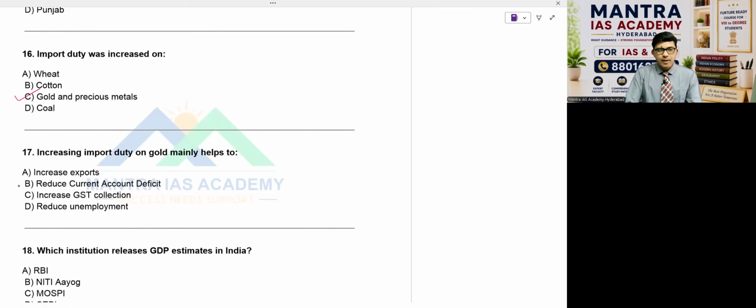So deficit means what? You know the meaning: outgoing minus incoming. In economic terminology, if your exports are greater than your imports, automatically we say we have a surplus, right? Account deficit won't come. Our current account is sufficient. If it is negative, you can say deficit. So we'll discuss all these points.